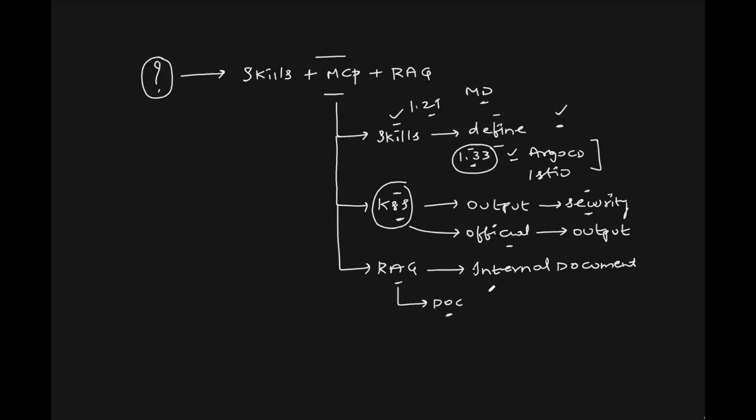So you can take the documents, you can store them in a vector database, right? And what AI does, if it does not have the information, it will go to your vector database. It will look for the document. If the information is available in the document, it will give you the information back. Perfect. So what RAG does, anything related to your internal organizational context, like internal documentation, internal tools, it will help AI understand that concept and give you the output.